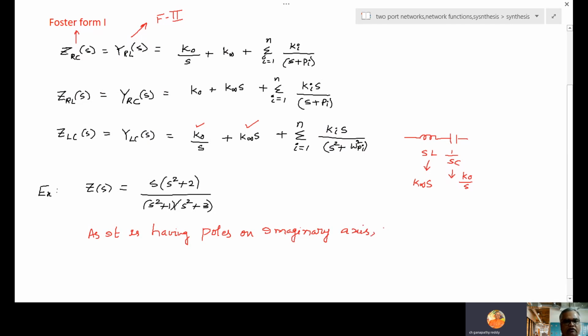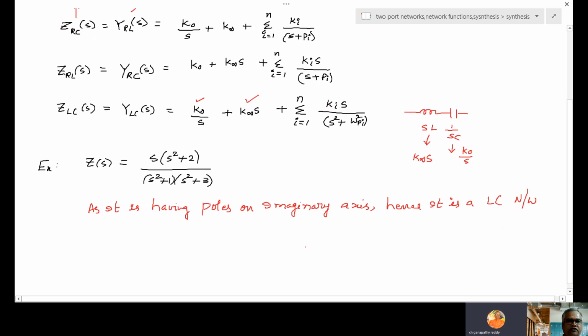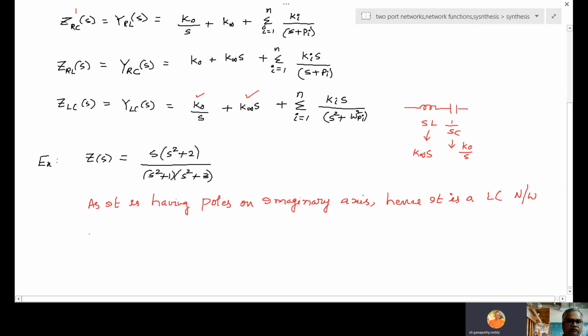As it is having poles on the imaginary axis, hence it is an LC network. Hence it is an LC network. So for any LC network, how do we expand